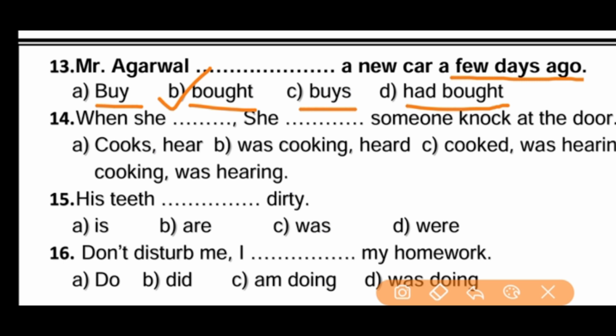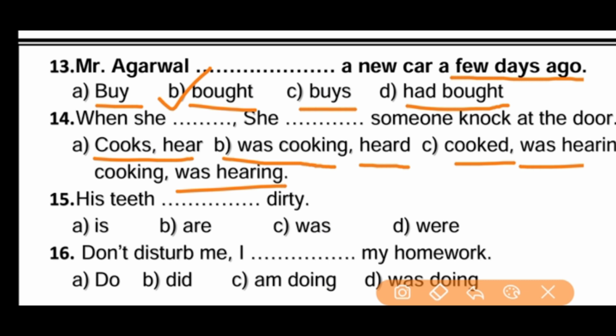Next, 14th one. When she dash, someone knock at the door. When she cook or cooks; when she cooks, first option. Second, when she was cooking, she heard someone knock at the door. When she cooked and was hearing; she was cooking, she was hearing. So which is the right answer?